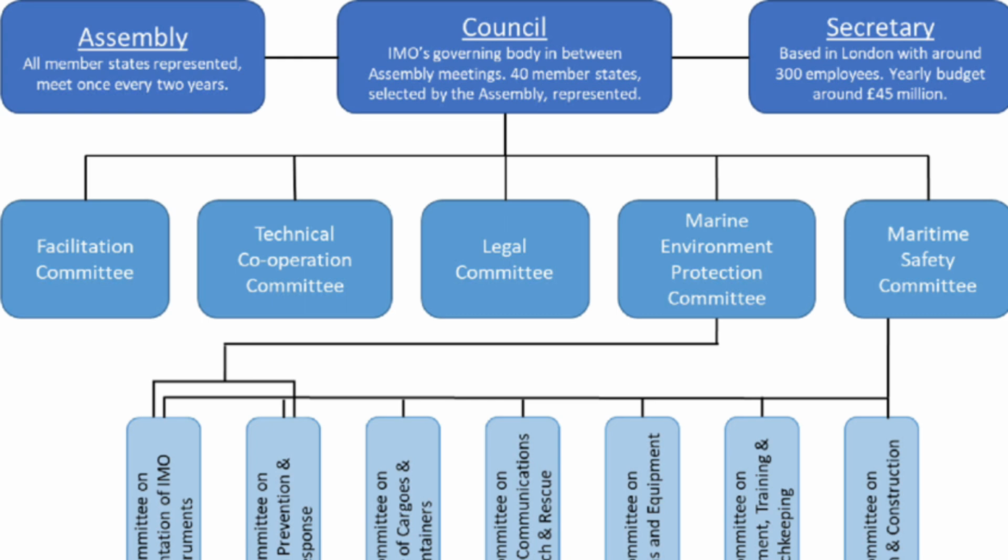Fifth one is the Facilitation Committee, which helps in harmonizing the paper procedures between ports and between countries, so that it would be much easier for ships to enter from one country to the other. These are majorly the five committees.